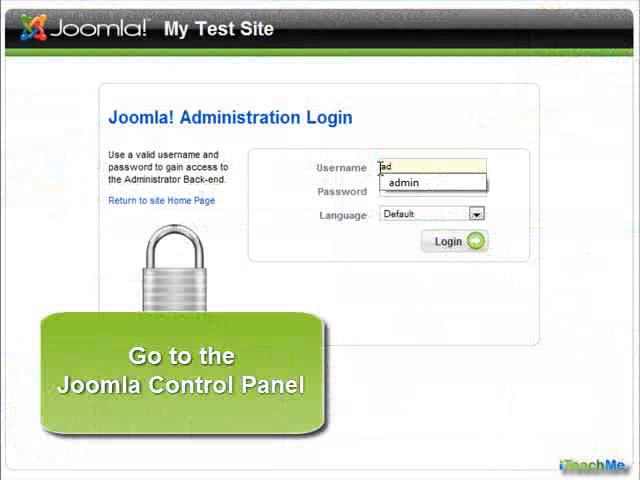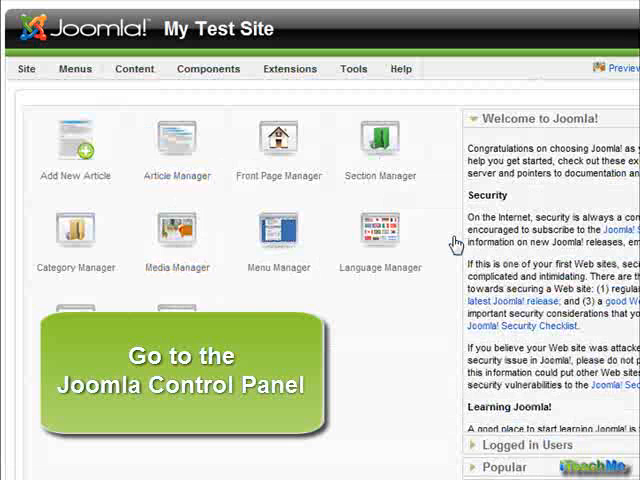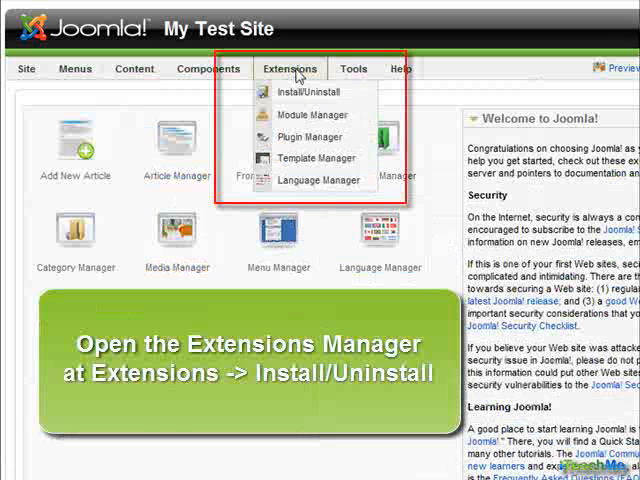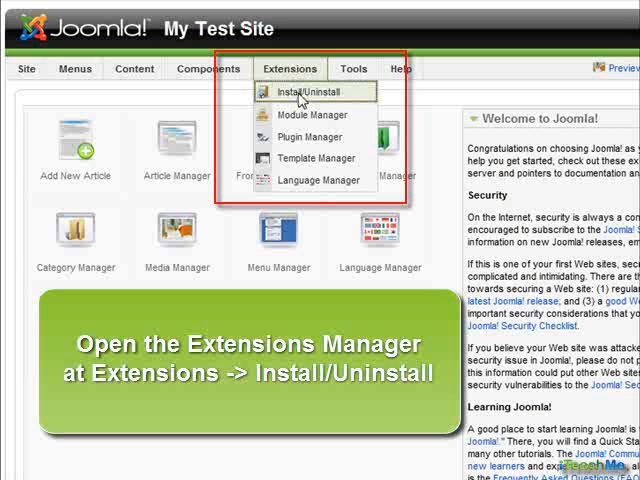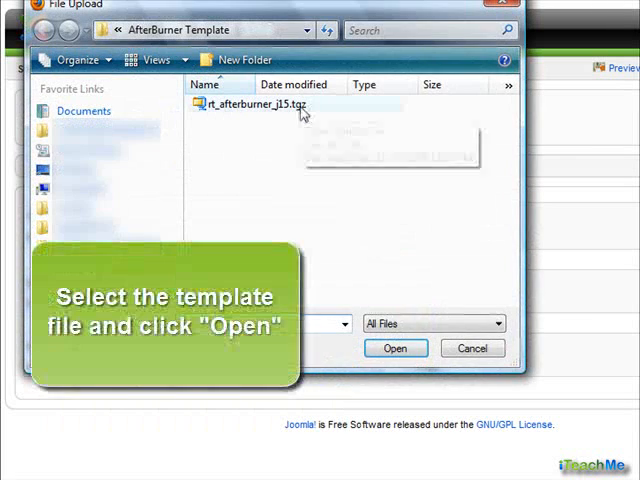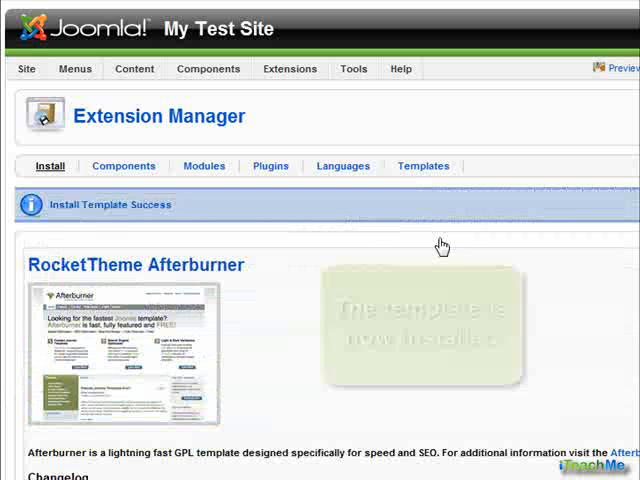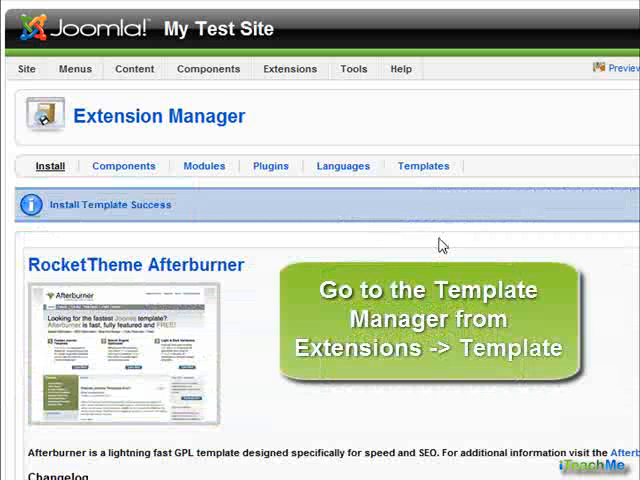Go to the Joomla control panel. Open the Extensions Manager. Under Upload Package File, click the Browse button and select your template. Click Upload File and Install. The template is now installed.